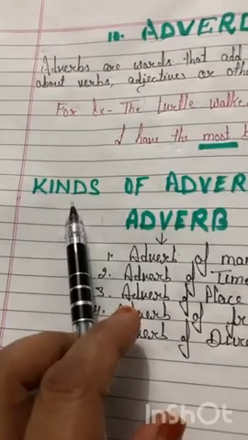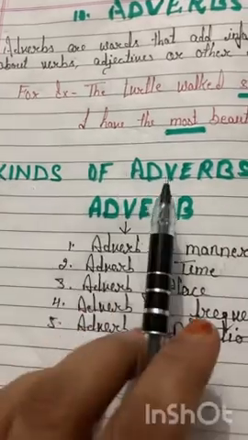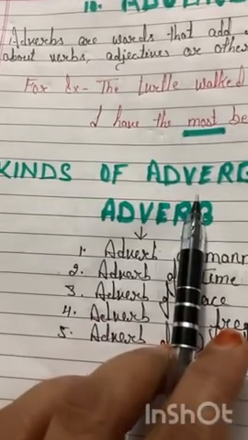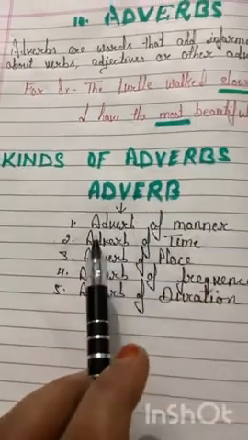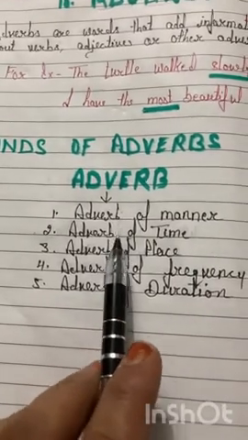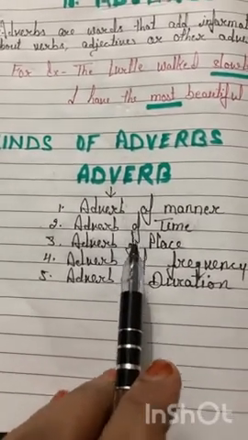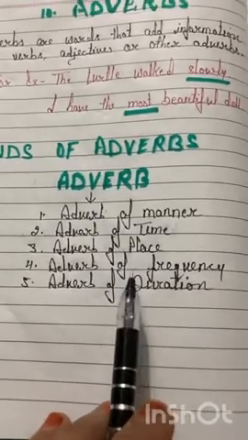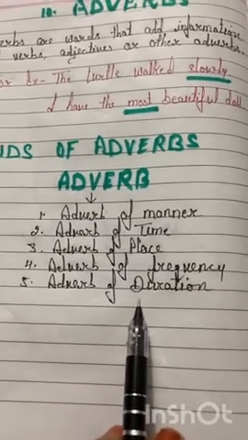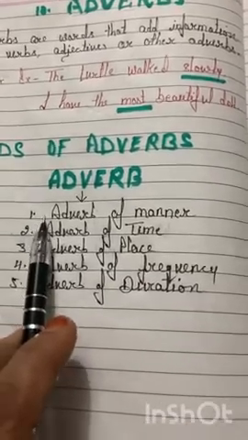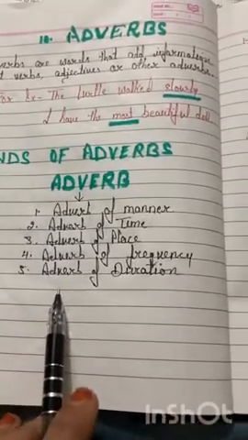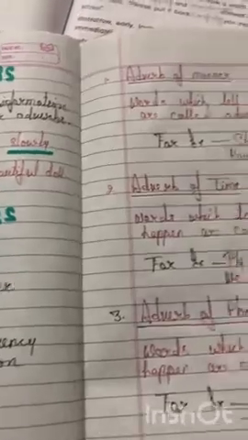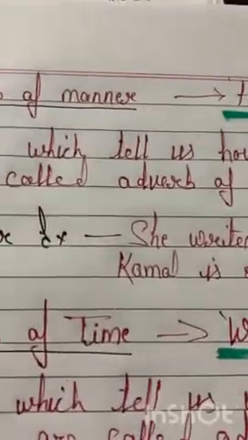Now come to our next topic, kinds of adverb. So, what are the different kinds of adverb? Adverb of manner, adverb of time, adverb of place, adverb of frequency and adverb of duration. These are the different kinds of adverb. So let's begin with the first one, adverb of manner.